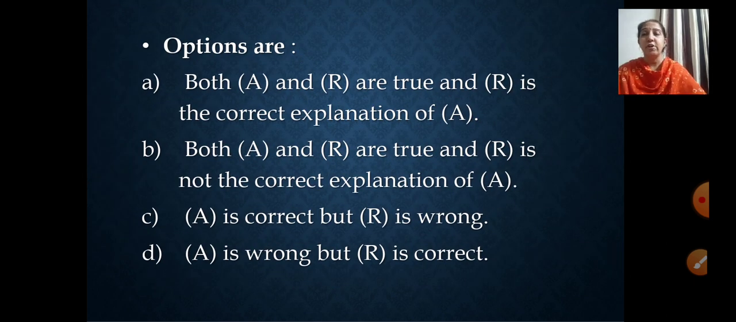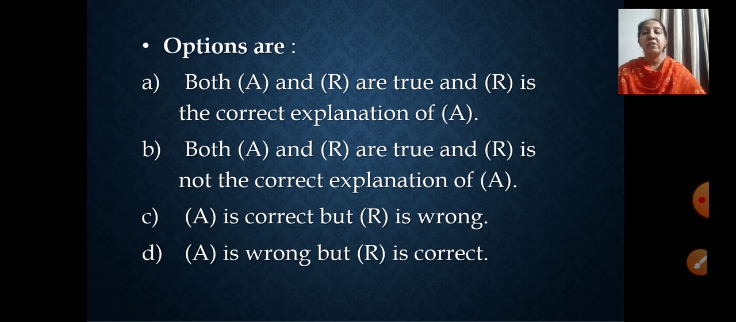Now children, these four options will be given to you as A, B, C, D. Let's go through the options. A is: both A and R, that means assertion and reason, are true, and R is the correct explanation of A. R means our reason; the reason is the correct explanation of the assertion. The second option is: both A and R are true, assertion and reason both are true, and reason is not the correct explanation of assertion.